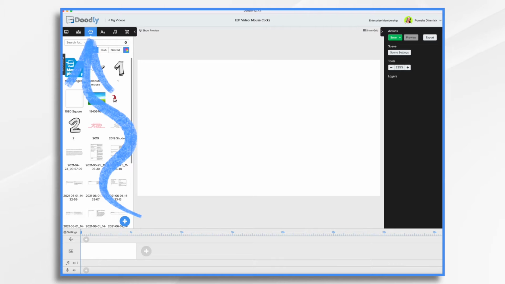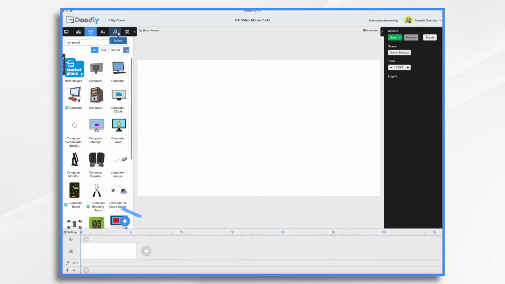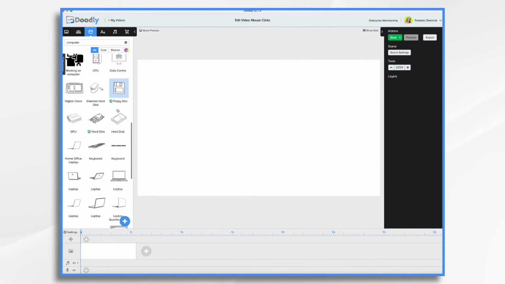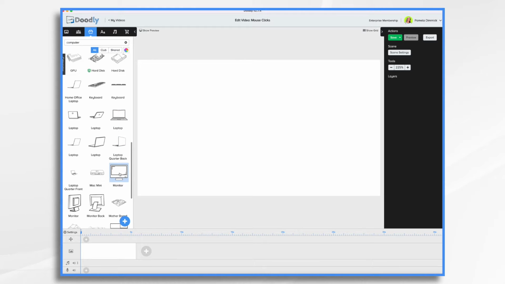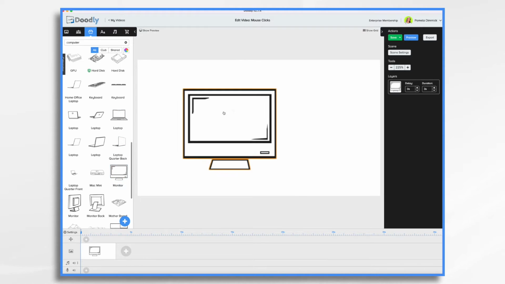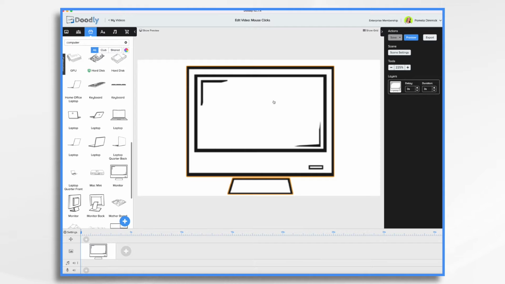Go over to props and type in computer. Let's use this one. Let's say we have some sort of a product that we want our users to purchase. So let's go ahead and simulate that. Let's create a little product and then a purchase button, a buy now button. And then what we want is for them to use their little mouse and click on it. So bear with me while I build this scene.